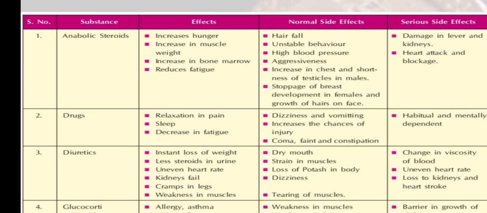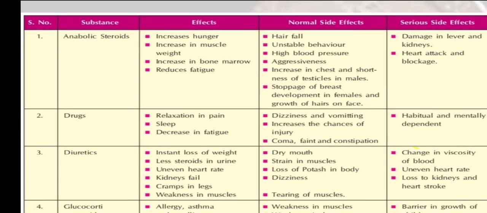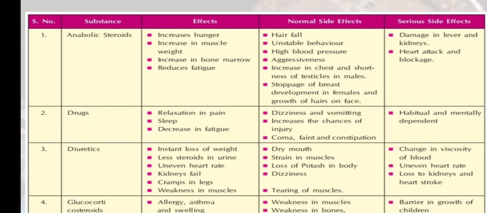Then the normal side effects are dizziness and vomiting. If they are taking such types of drugs, they will suffer from dizziness and vomiting, and an increased chance of injuries. Then coma: either they may go into coma, faint, or suffer constipation. And what are the serious side effects? That is habitual and mentally dependent. They will be habitual. You have seen that the person who used to take drugs is very much habitual for that, and they will be mentally dependent on others also.